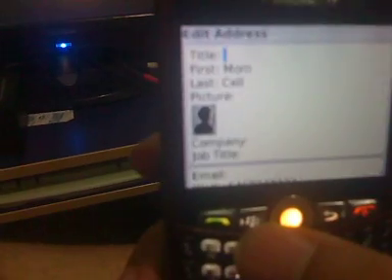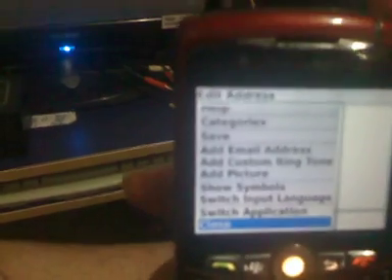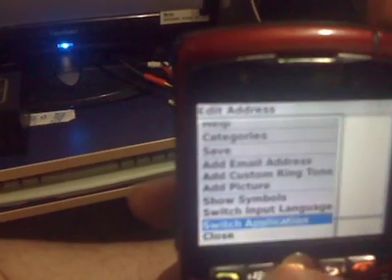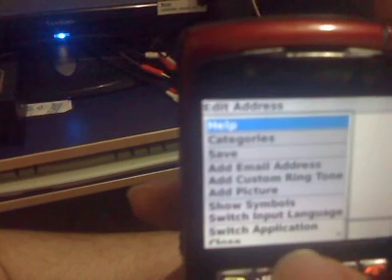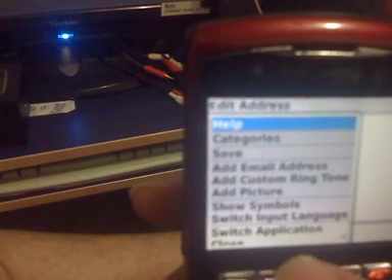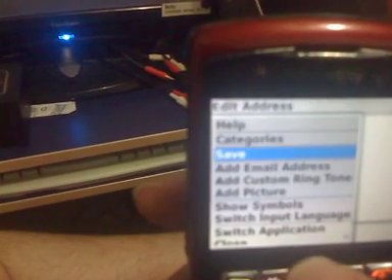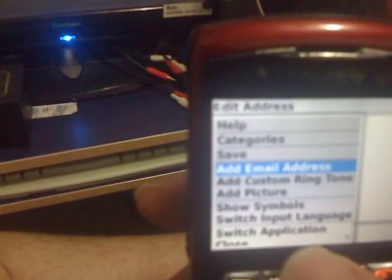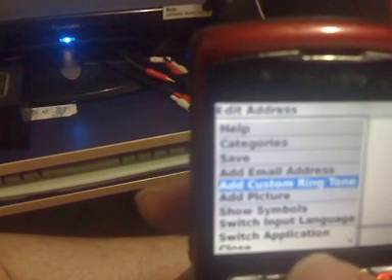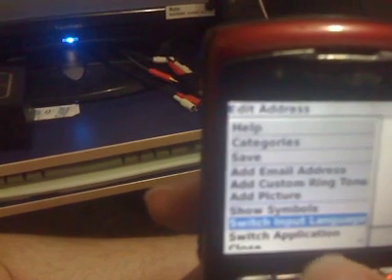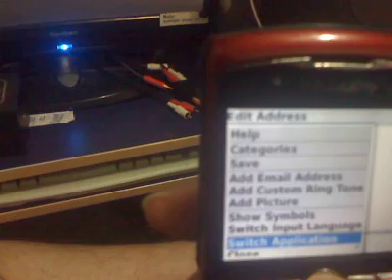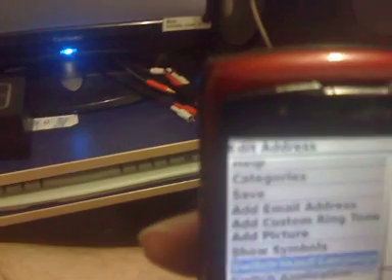So what you're going to do is you press the button with the dots again, and it'll bring you up to this menu. And right here, the first one is help, second one categories, save, add email address, add custom ringtone, add picture, show symbols, switch input language, switch application, and close.